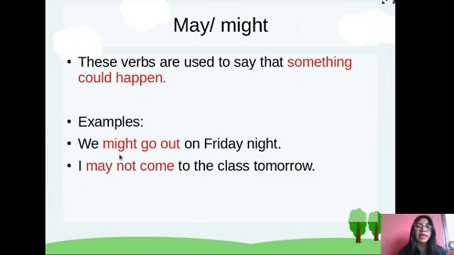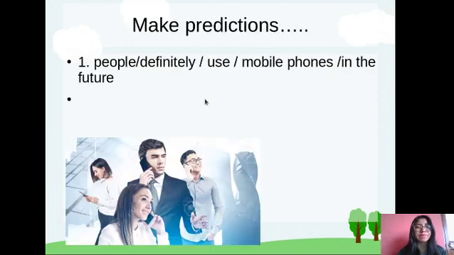Might is less probable that something happens. There is a difference between both modal verbs in order to make predictions. That is the difference.